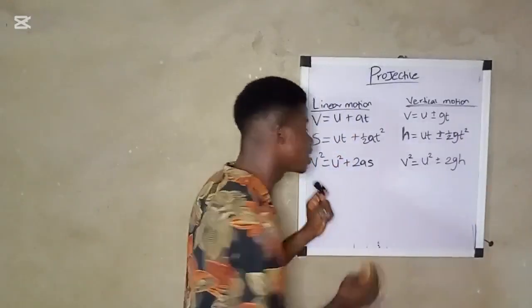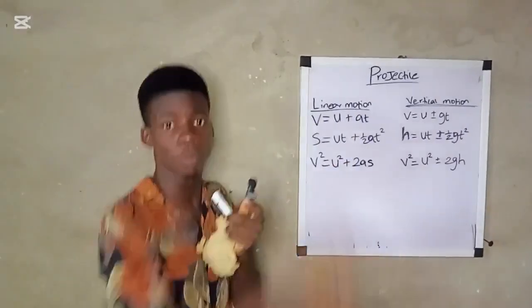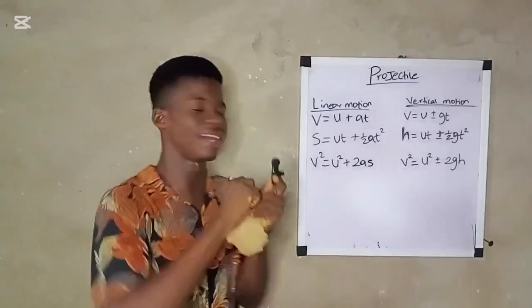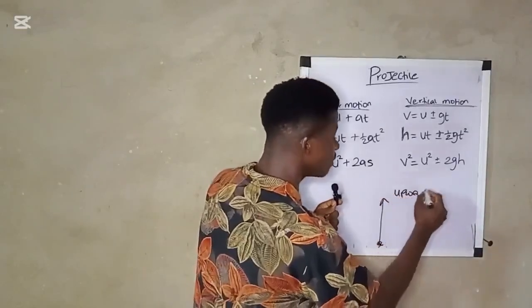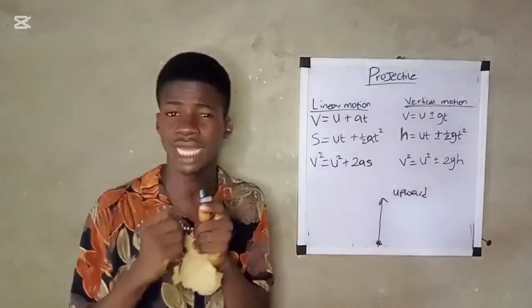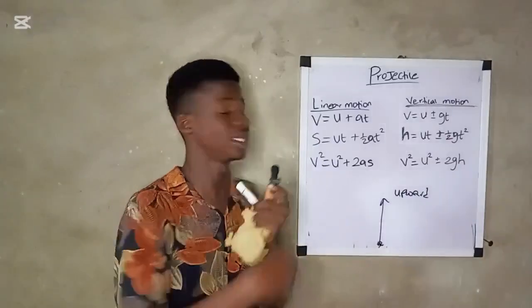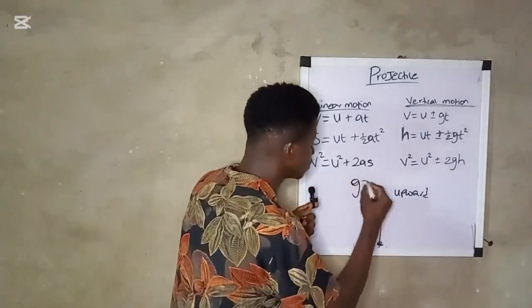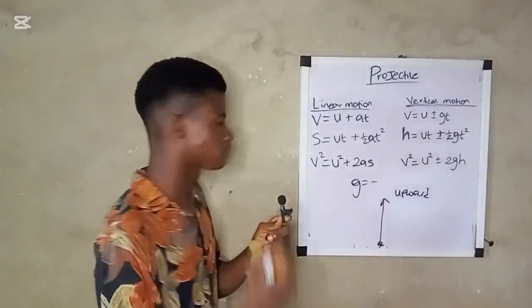Now, how do you know when g is negative and when g is positive? Whenever you throw an object upward, whenever an object is moving against gravity, moving upward, g will be negative, because the object is against gravity.